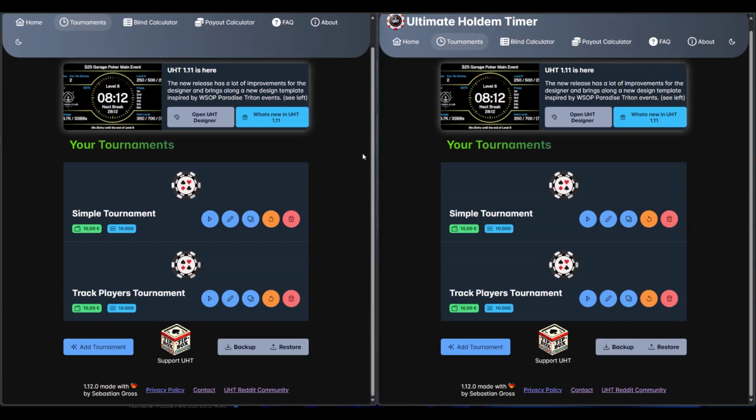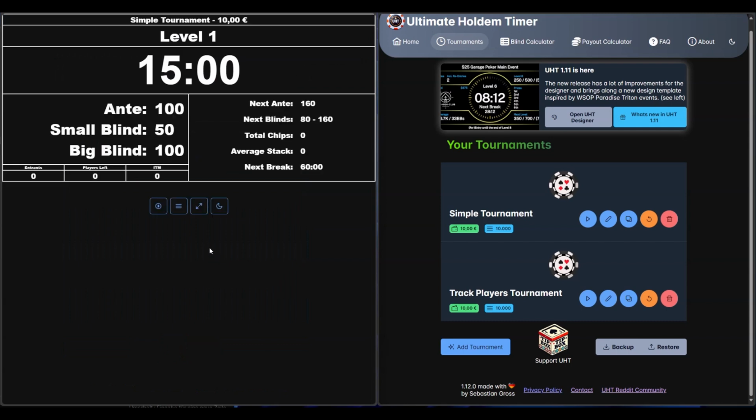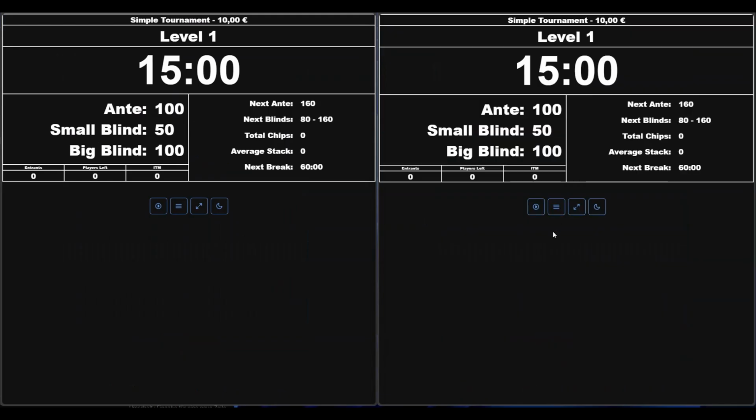Okay, so let's go. I have created here two tournament templates which we're going to use in this example video. So let's go ahead and open our simple tournament here. All right. So let's open it on both of our computers. So we have both displays here on screen.